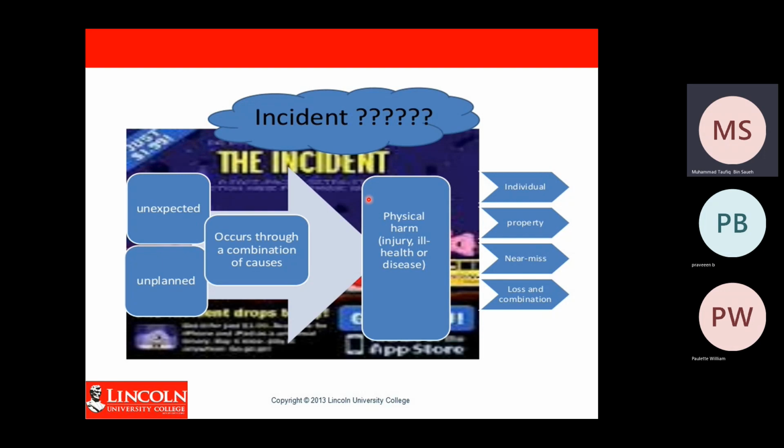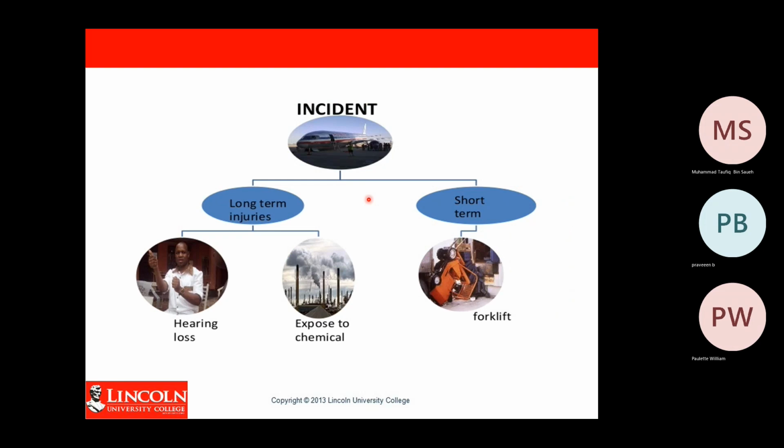That is what we call an incident. So anything that happened unexpectedly and unplanned that can cause harm to individual or property or both, that is what we call an incident.